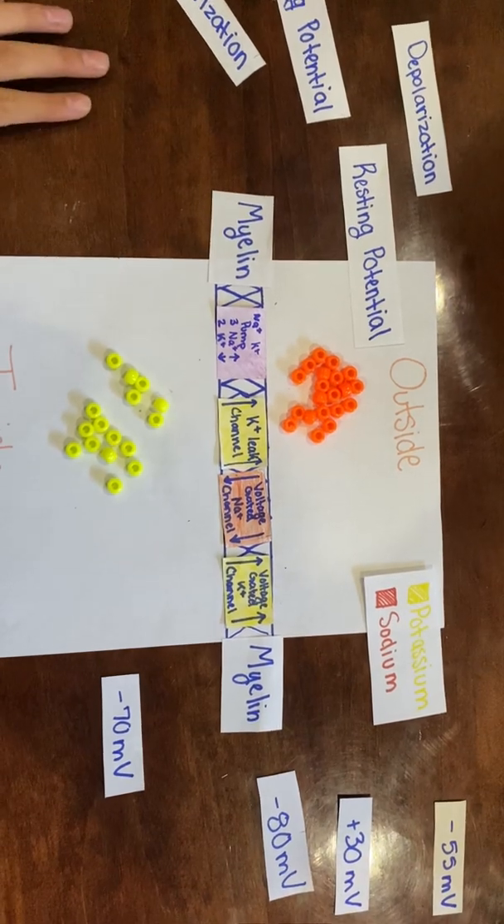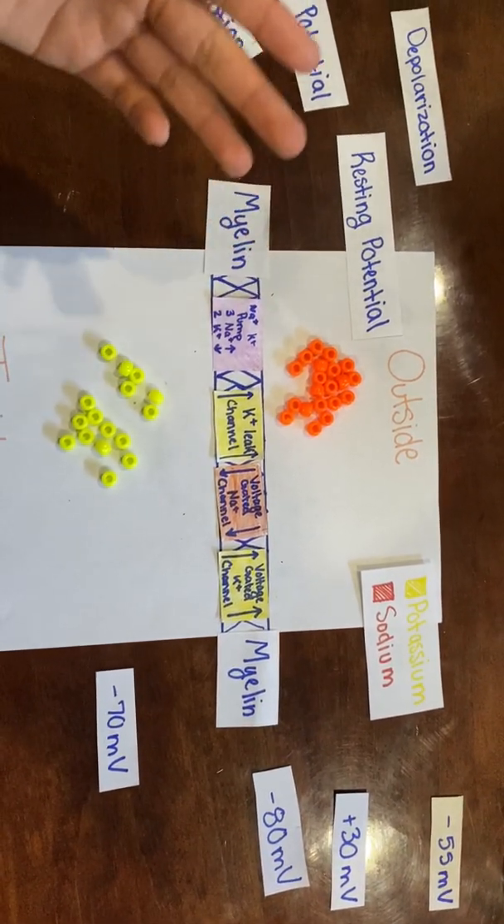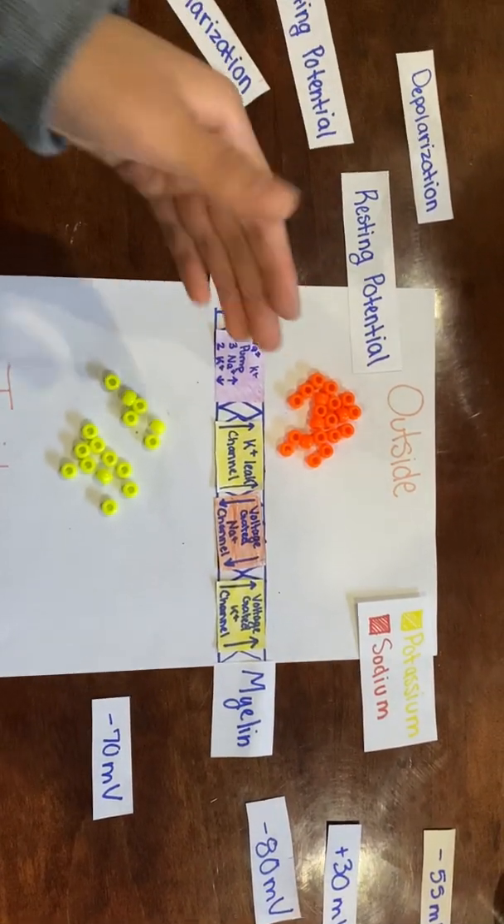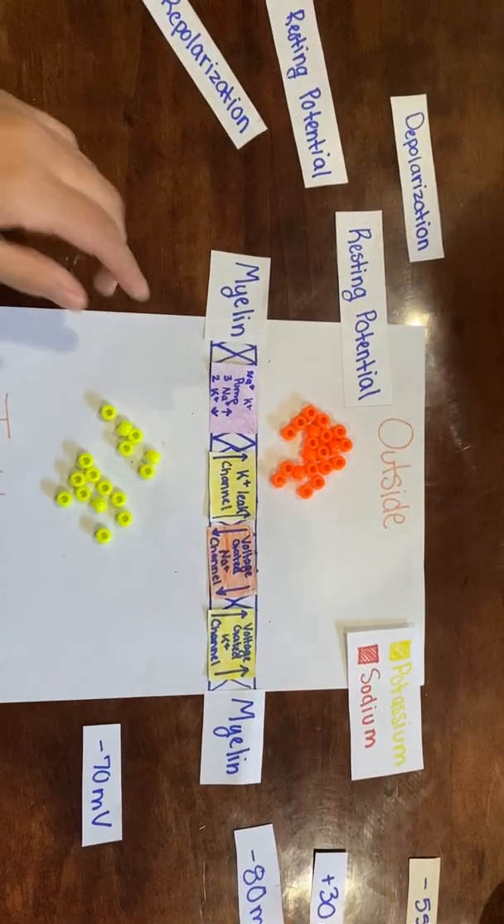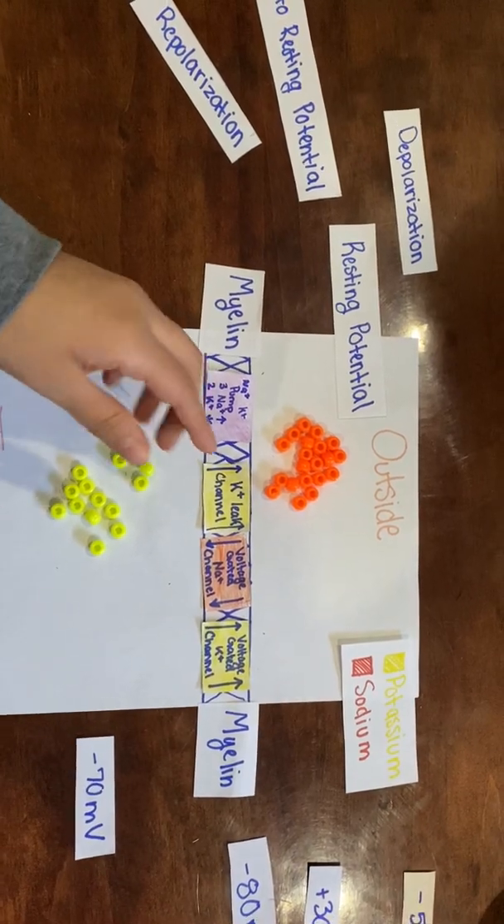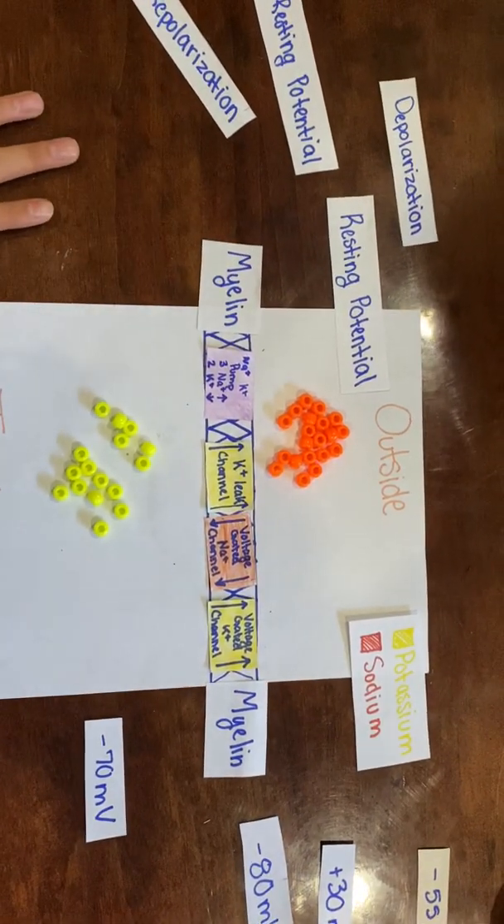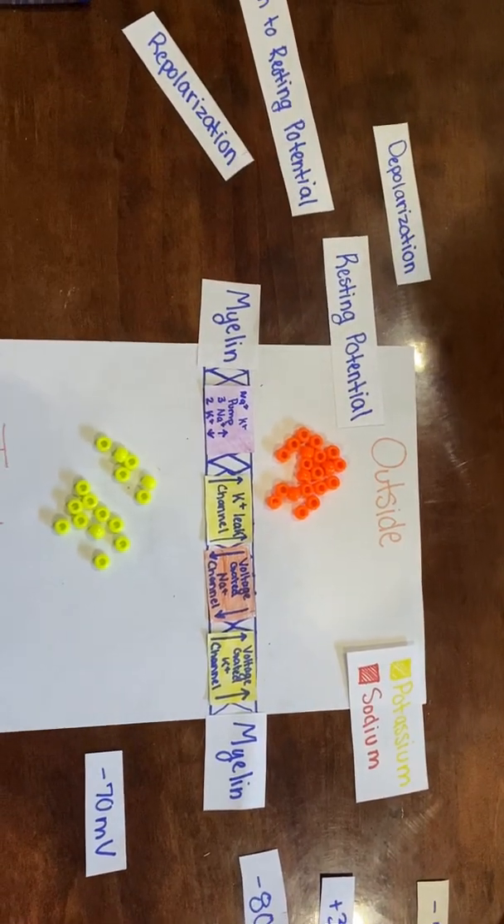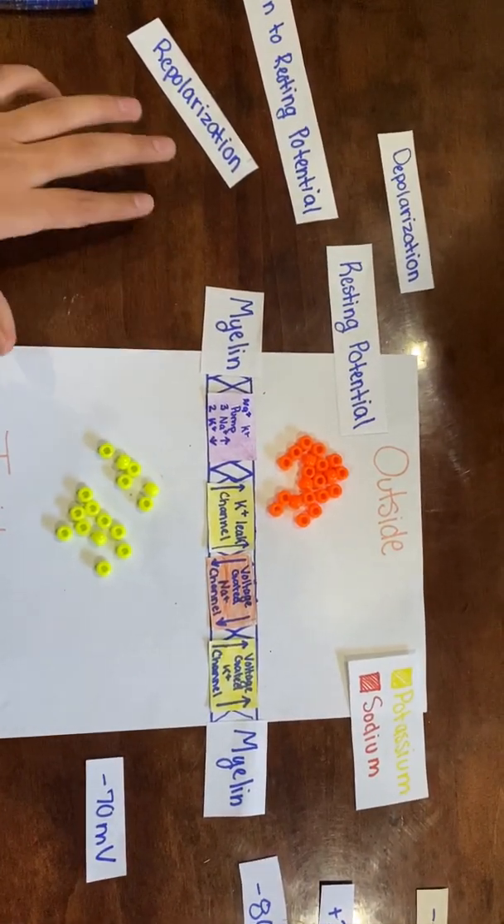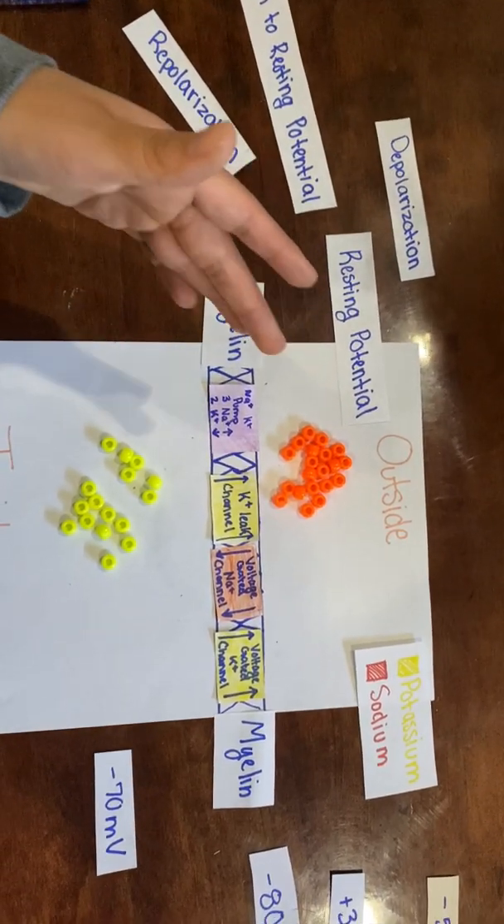When the leak channels let sodium in and some potassium out, the pump is always working because there's always leaking. So when it takes the sodium out again and the potassium back in, it does it in a ratio of 3 sodium out for every 2 potassium back in.